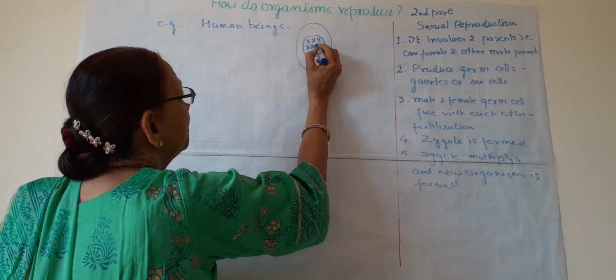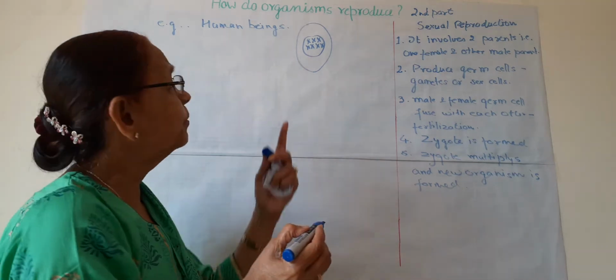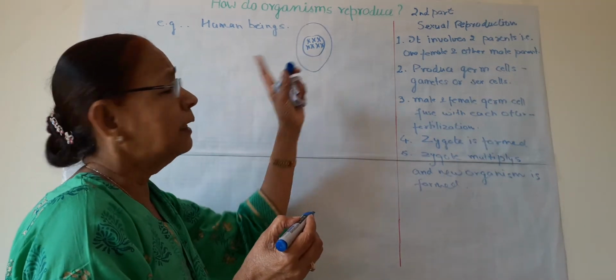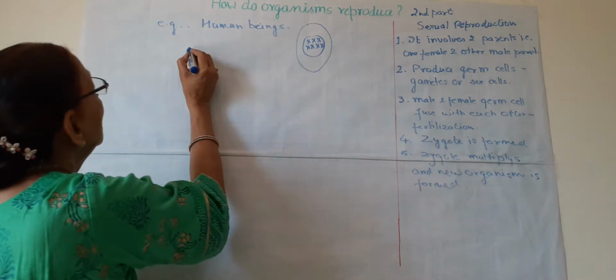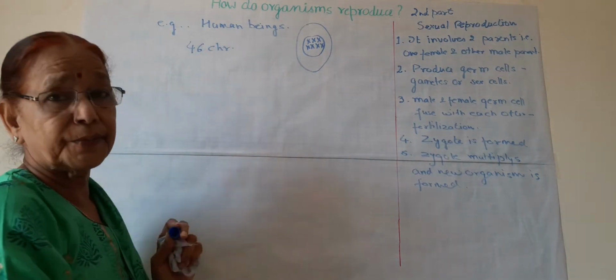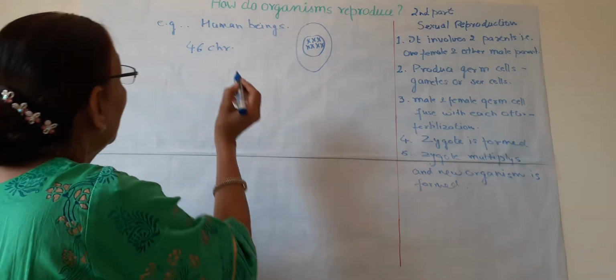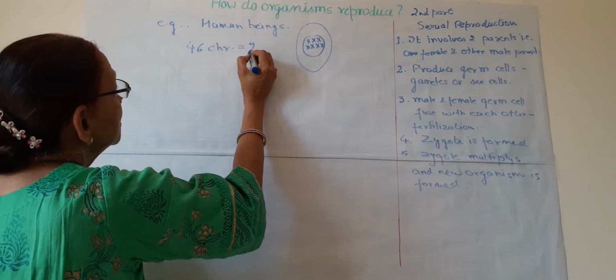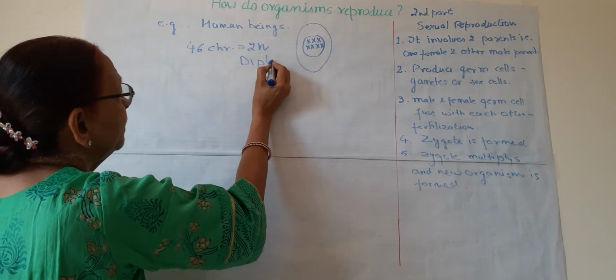Chromosomes are made up of DNA and proteins, DNA and histone proteins. In one human cell, 46 chromosomes are present, and this situation is known as 2n or diploid.